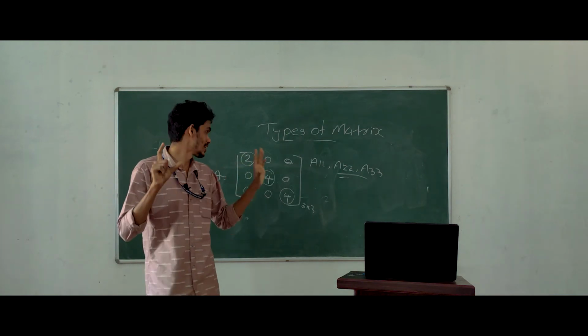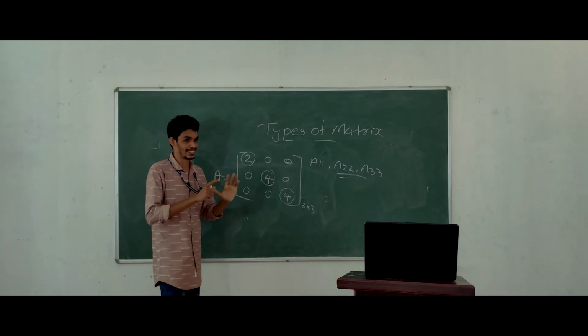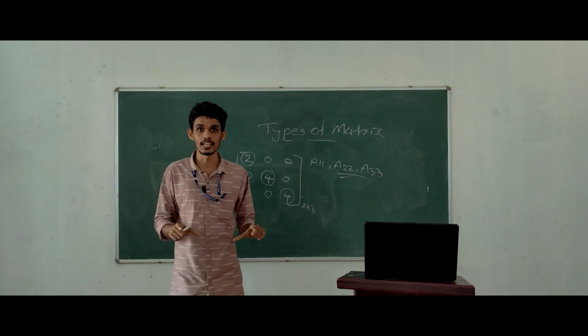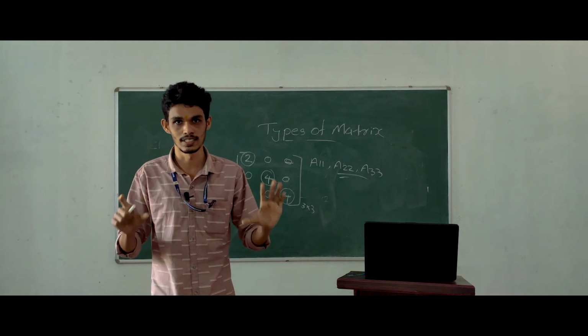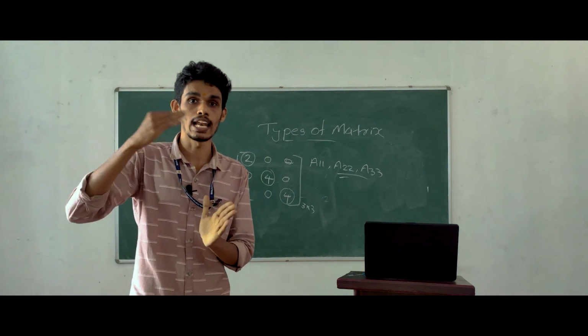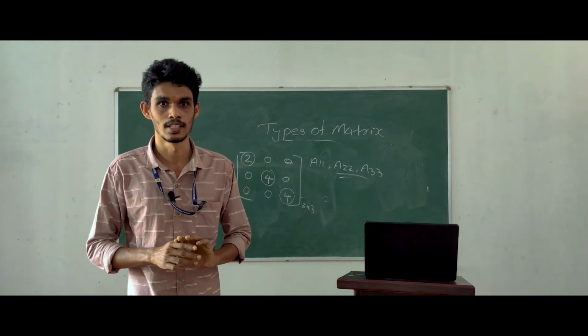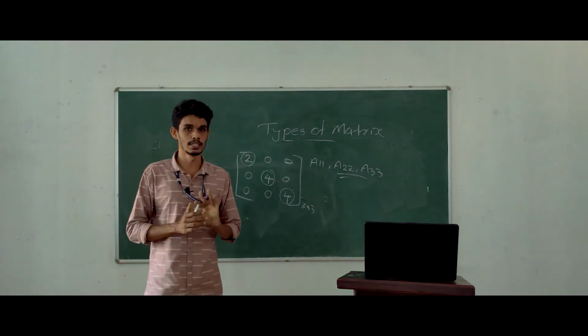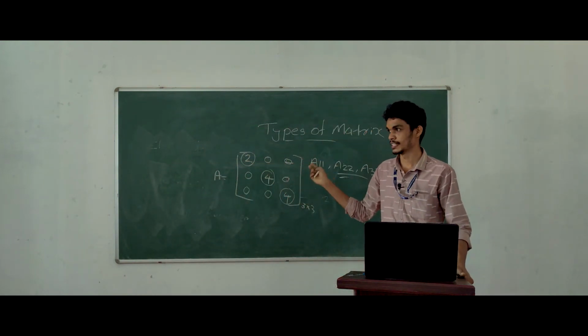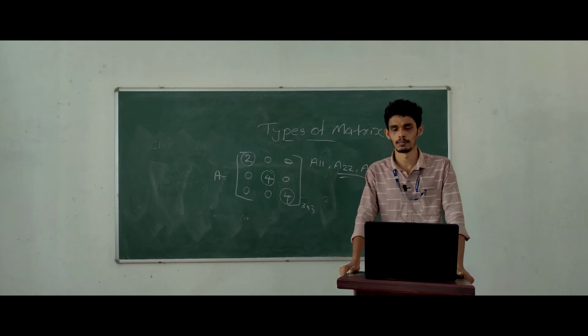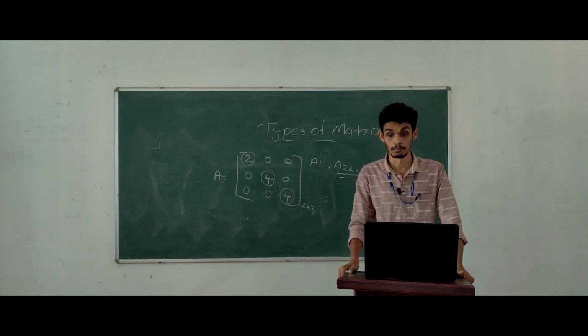The condition is that the diagonal elements are non-zero, but the other elements are 0. This is diagonal matrix. Clear? In this slide, we can see an example of diagonal matrix.